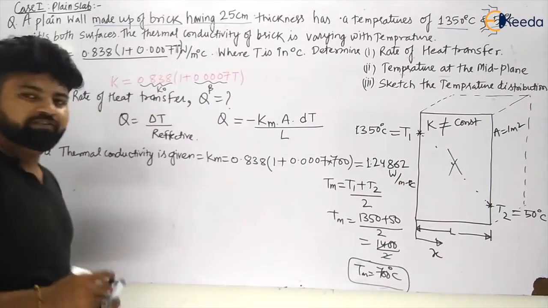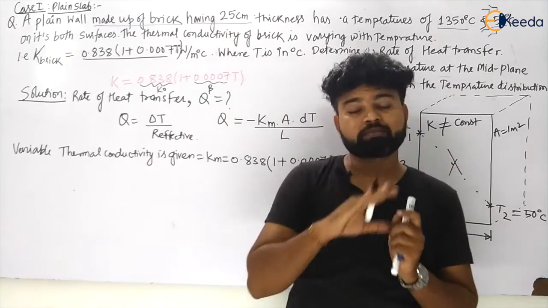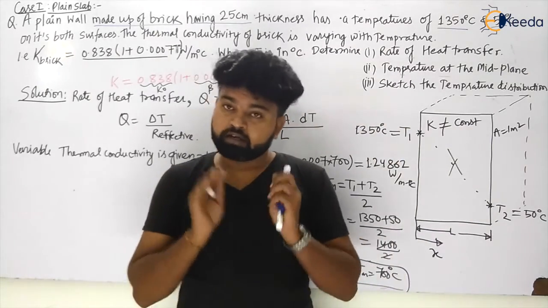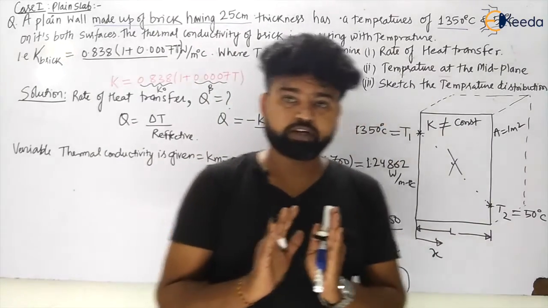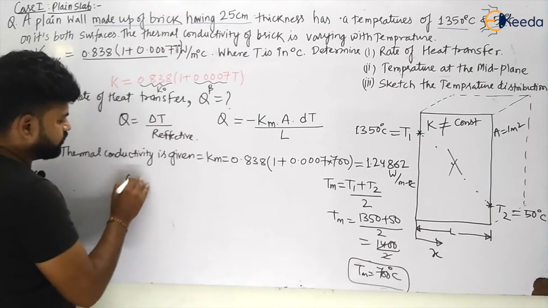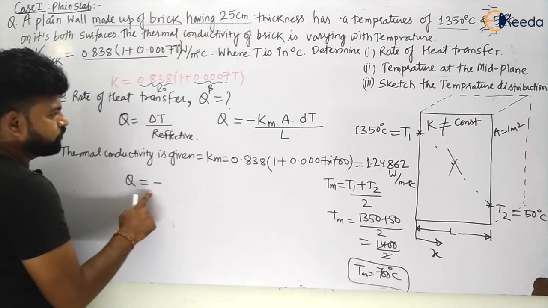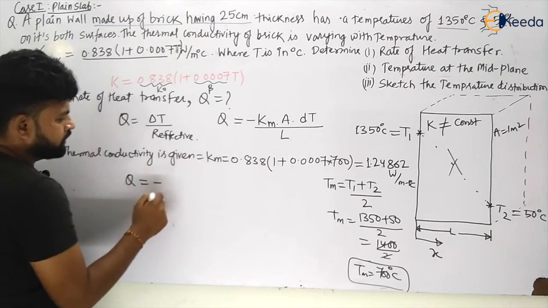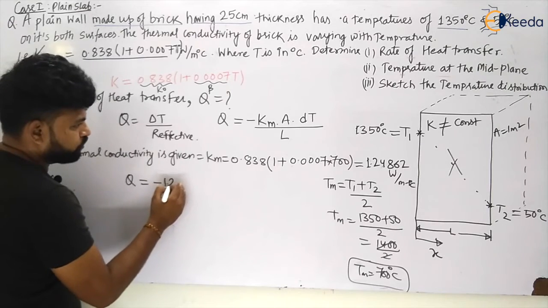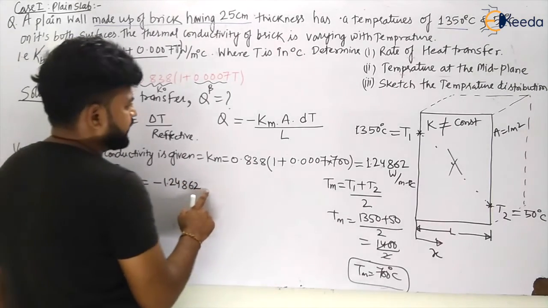Now can we calculate the heat transfer now? Now we have calculated the total variable thermal conductivity. Now we will calculate your heat transfer. So your heat transfer Q is equal to minus Km, which now becomes 1.24862 multiplied by area.